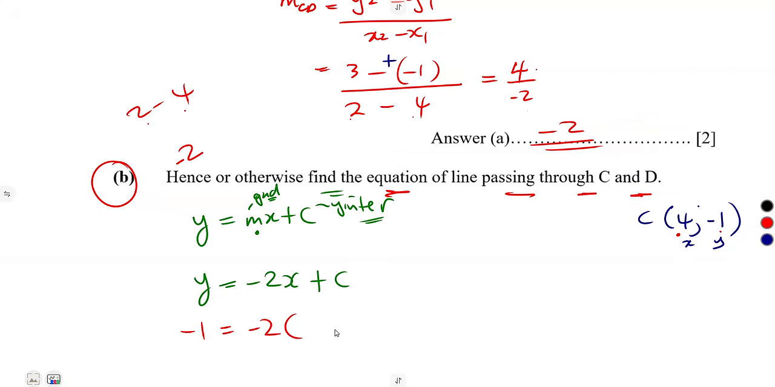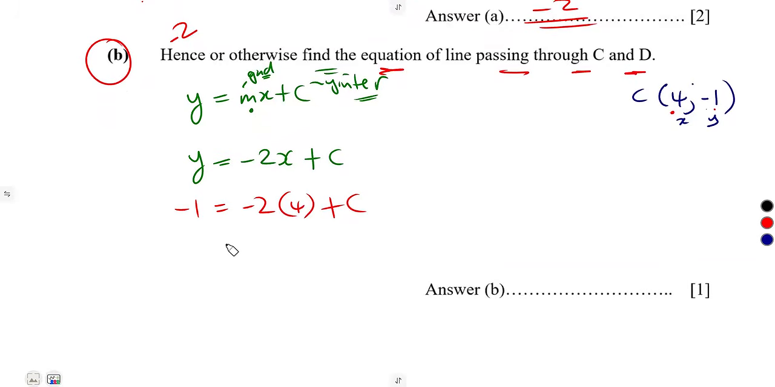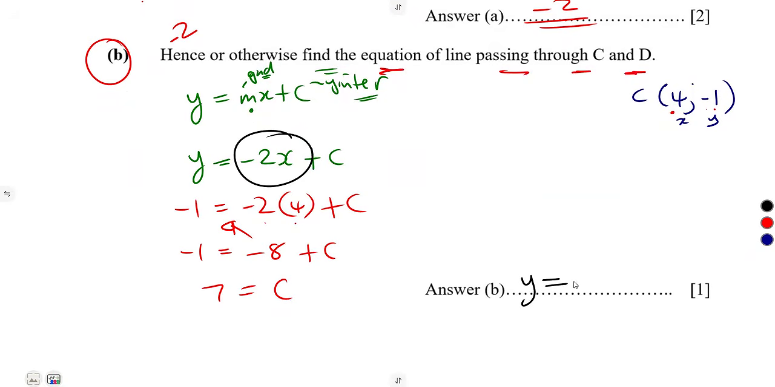What about the x value? Our x value is 4. From the point, you have x and y. Remember, a point gives us the value of x and the value of y. So solve for c: -1 = -2 times 4, that's -8 + c. Taking the 8 to the other side is going to be +8, and that's a 7. So 7 is equal to c. Therefore, the equation of the line is y = -2x + c. What is the value of c? Our c is equal to 7. So this is our equation.